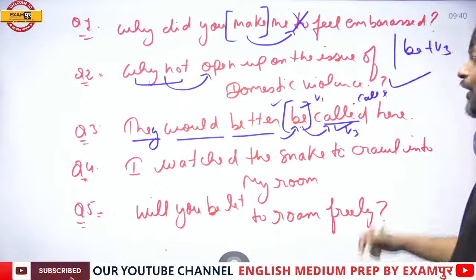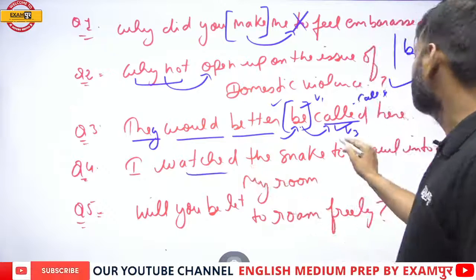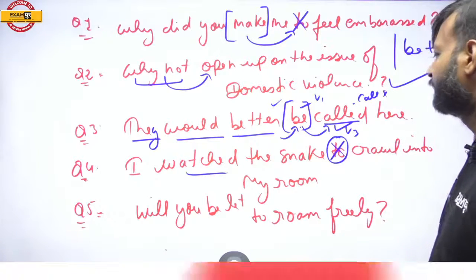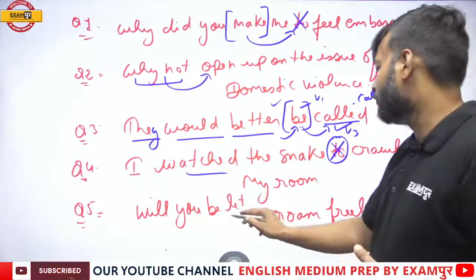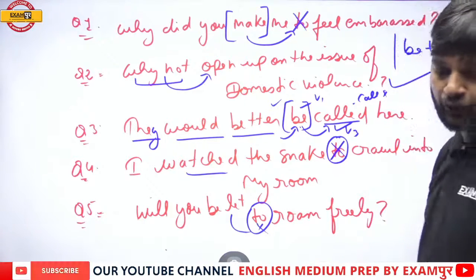Okay. Now, I watched the snake to crawl. Now, watch is always followed by V1. So here the use of to is wrong. And will you let is always followed by V1. So here also to is wrong. Hope you got the answer.